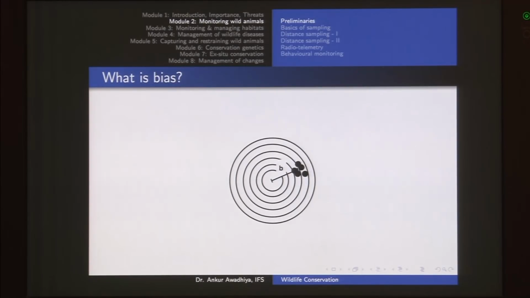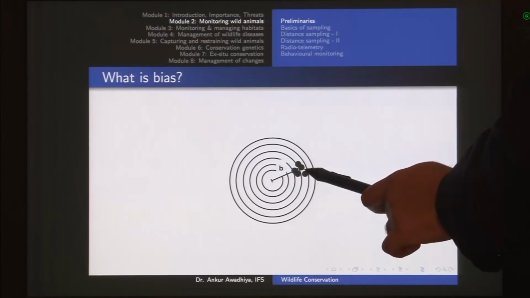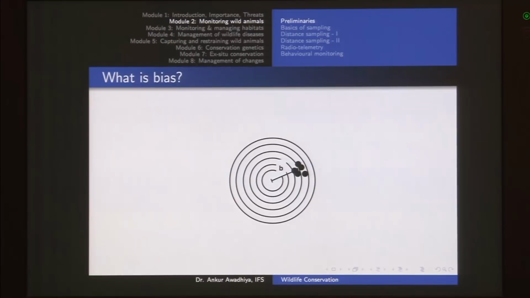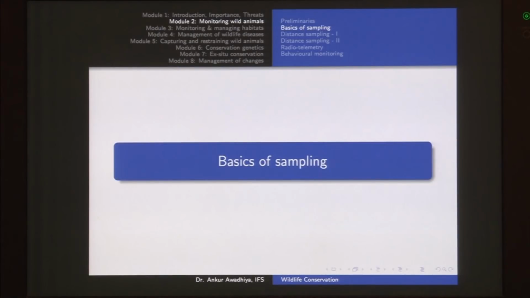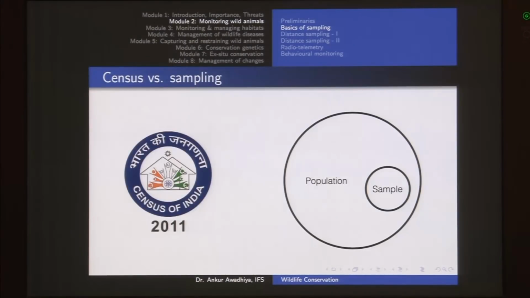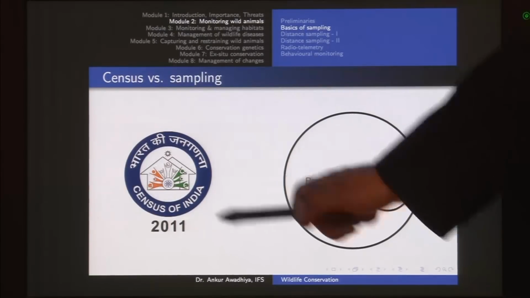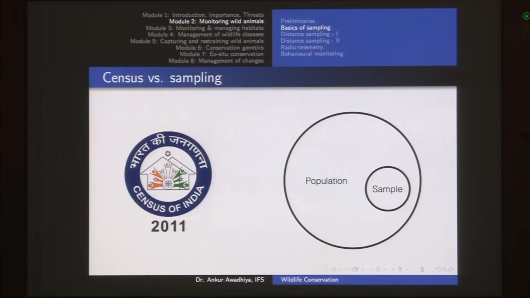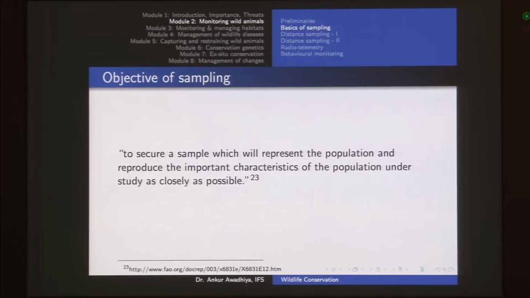Now for situations where we have precision but not accuracy, we can talk about bias. Now bias is the difference that we have from the actual value and the center of the precise values. Now if you have a bias in your result, you could go for a calibration of the equipment or a calibration of the method. Next we talked about the basics of sampling. So here we had census versus sample. So in the case of a census, you are going to observe or count each and every animal that is there in the forest, but in the case of your sampling, you only go for a small portion of that huge population, which is called a sample.